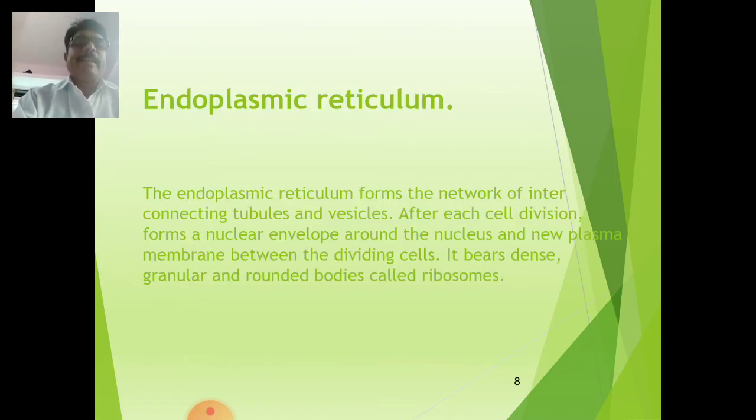Now the first, endoplasmic reticulum. The endoplasmic reticulum forms a network of interconnecting tubules and vesicles. After each cell division it forms a nuclear envelope around the nucleus and a new plasma membrane between the dividing cells. It bears dense, granular and rounded bodies called ribosomes. It means that at the beginning of cell division, the endoplasmic reticulum is formed from the nucleoplasm or the envelope of the nuclear membrane.